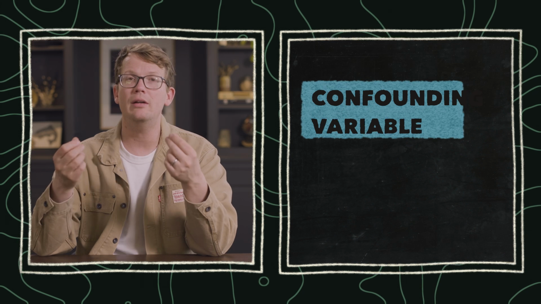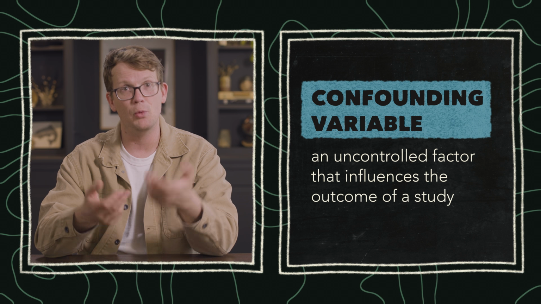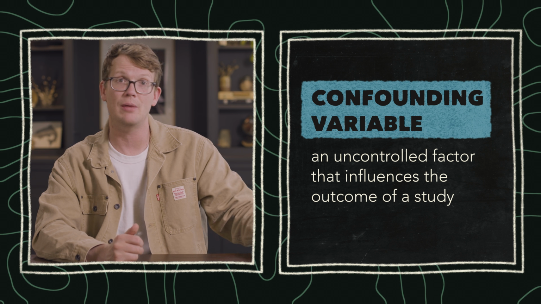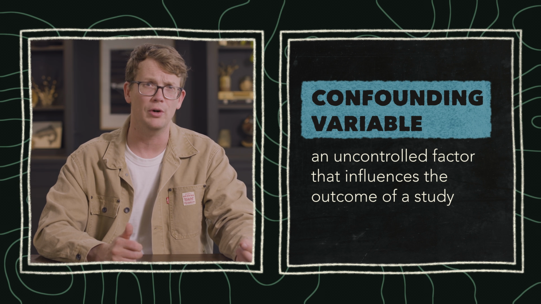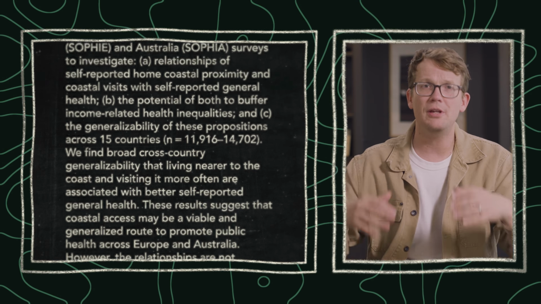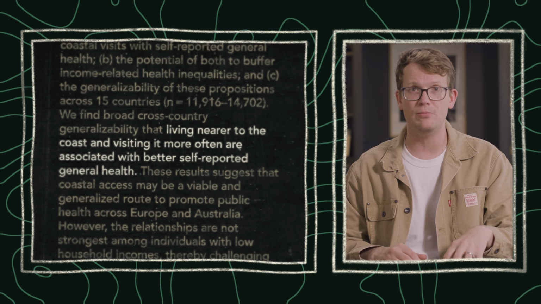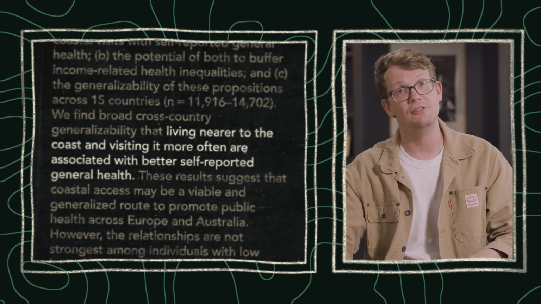In this case, weather is a confounding variable, or a factor that influences the outcome of a study without being controlled for. These can blur what's actually going on in the data if scientists don't measure and account for them. For example, some studies have shown a positive correlation between personal health and visits to the beach.